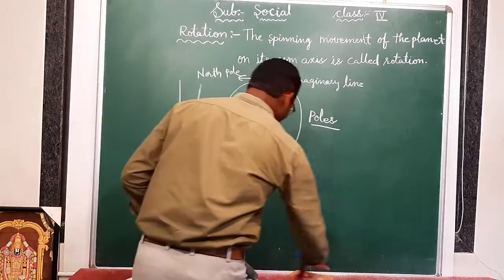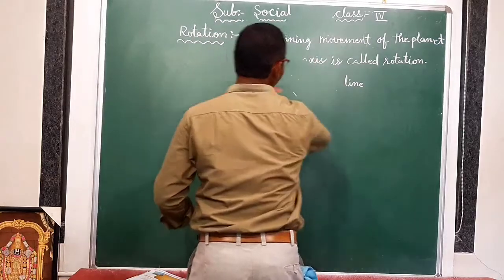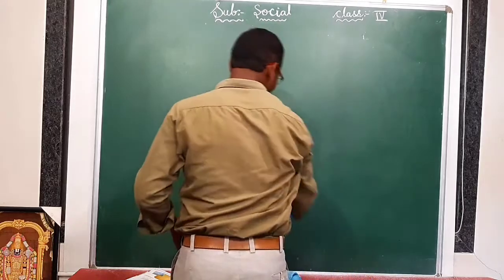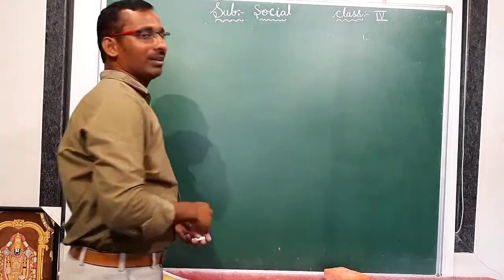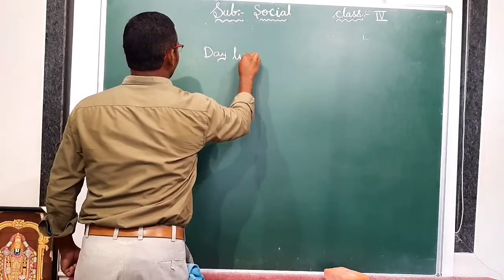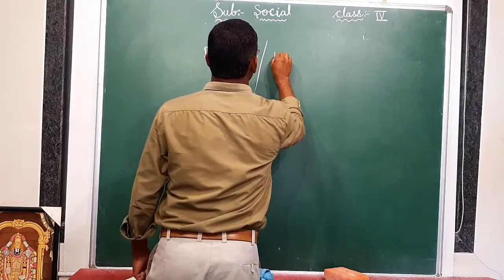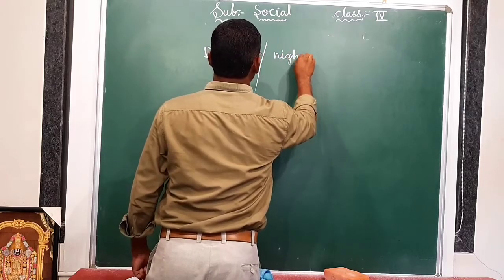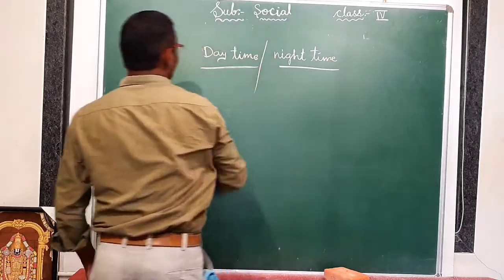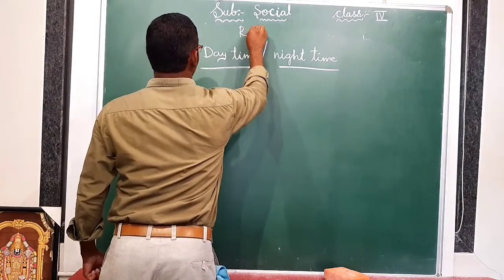Yes, see, what happened? We are getting day and night times. Is it clear? Now what is the situation now? Now we are living in the daytime. And after completing the day, what will happen? Night is coming. Night time is happening. So these day and nights happen with this rotation.